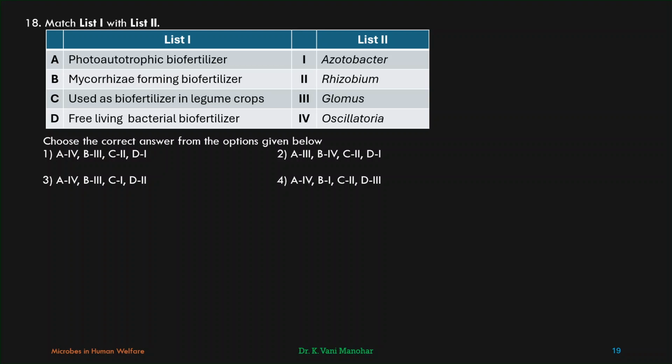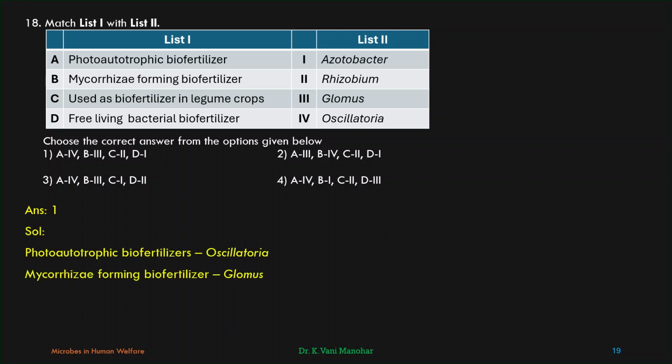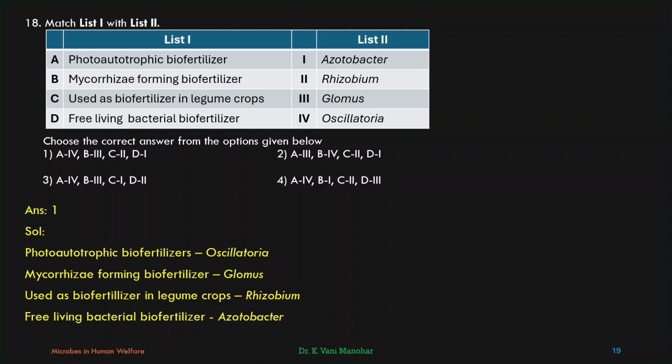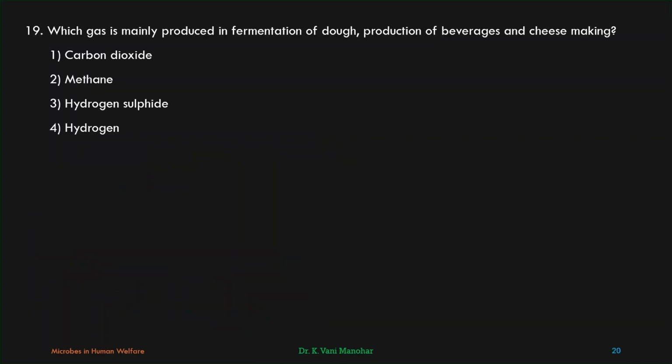So, first option must be the correct one. A4, B3, C2, D1. Photoautotrophic biofertilizers, Oscillatoria. Mycorrhizae forming biofertilizer, Glomus. Used as biofertilizer in legume crops, Rhizobium. Free-living bacterial biofertilizer, Azotobacter.